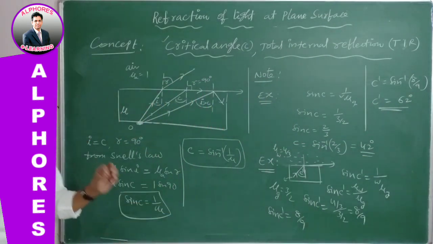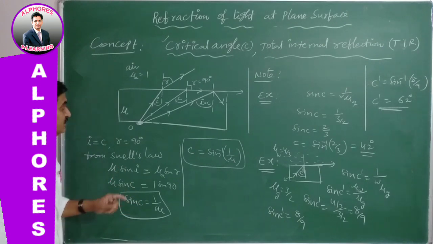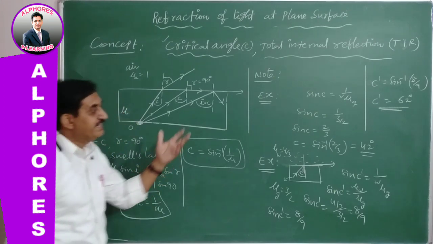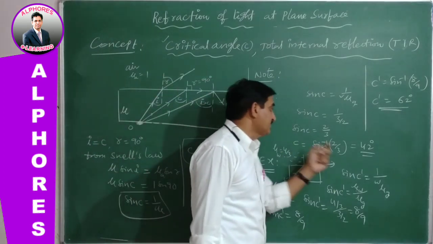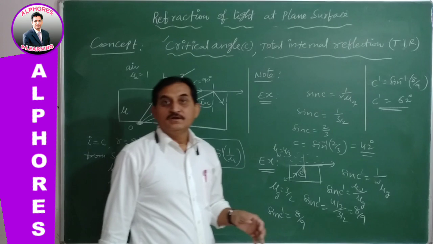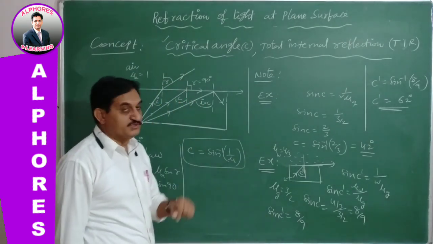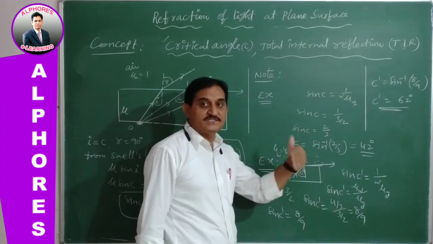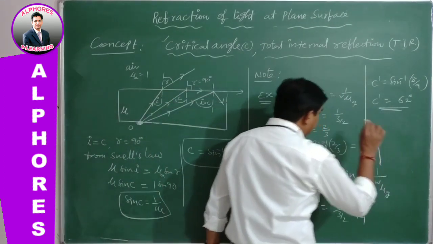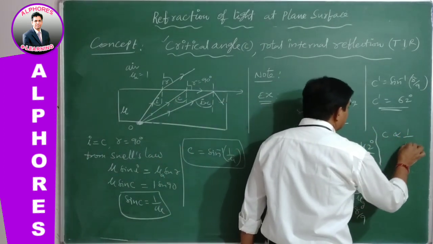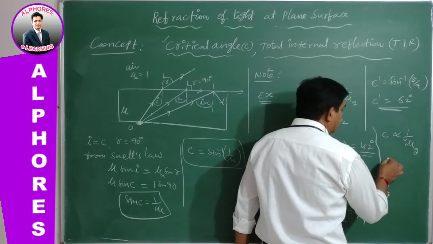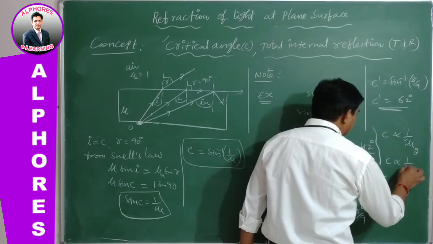So that's why the critical angle does not depend on the glass medium alone or the denser medium alone. It depends on the pair of media. It is proved by these two examples. In the first case, as the light is traveling from glass into air medium, the critical angle is 42 degree. In the second case, as the light is traveling from glass into water, the critical angle is 62 degree. Therefore, here the relative refractive index will decide the critical angle. Critical angle is inversely proportional to mu, the relative refractive index. Mu glass with air or vacuum, or C is inversely proportional to mu glass with respect to water.